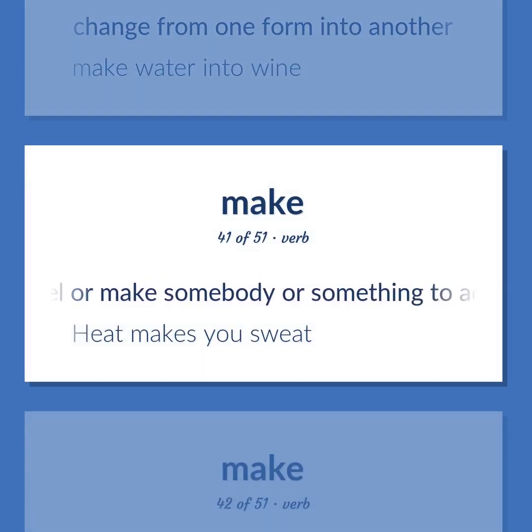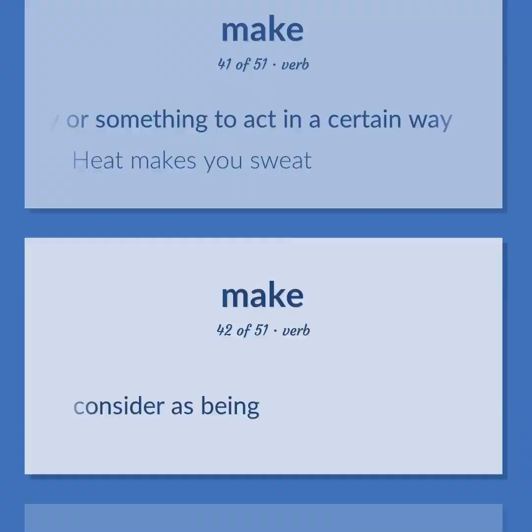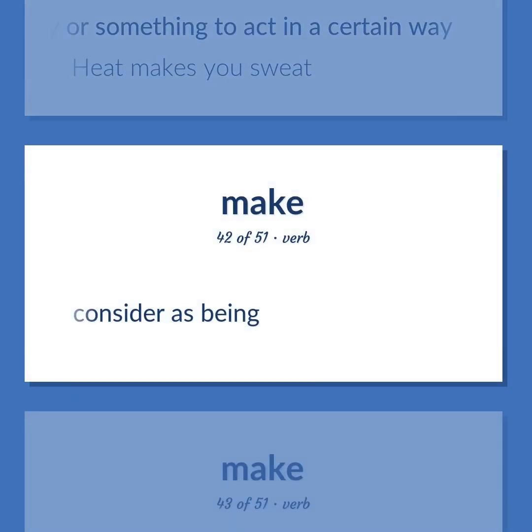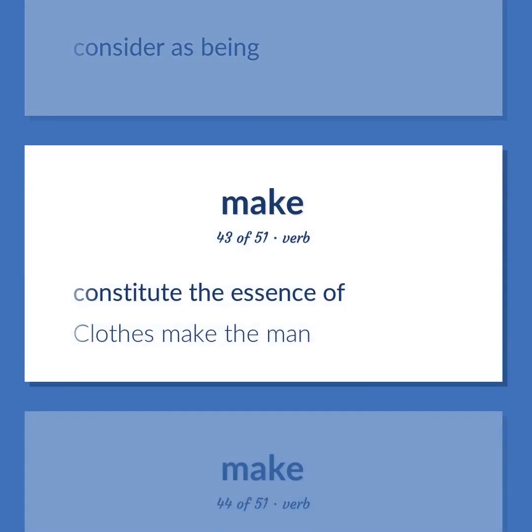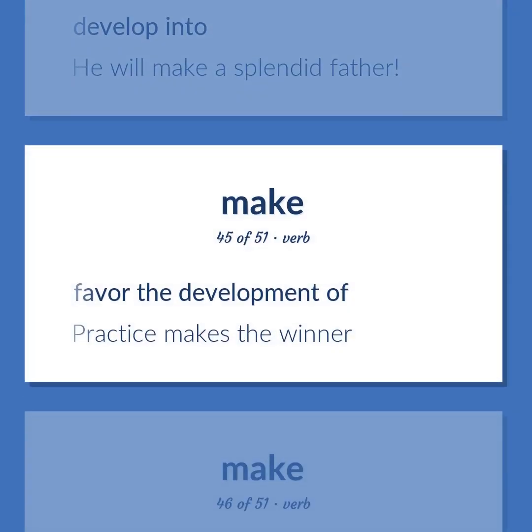Compel or make somebody or something to act in a certain way. Heat makes you sweat. Consider as being. Constitute the essence of. Clothes make the man. Develop into. He will make a splendid father. Favor the development of. Practice makes the winner.